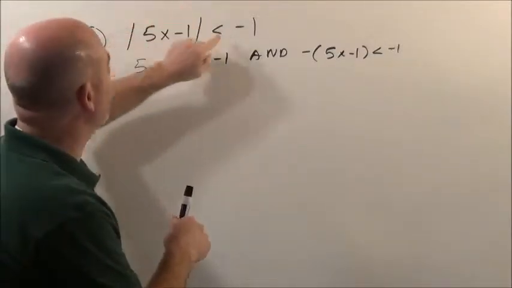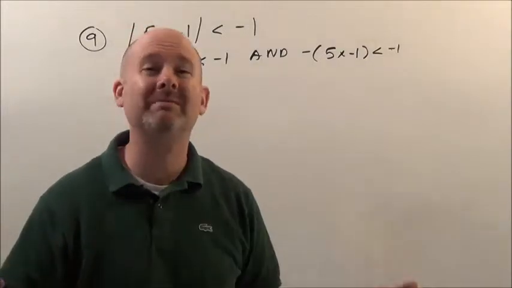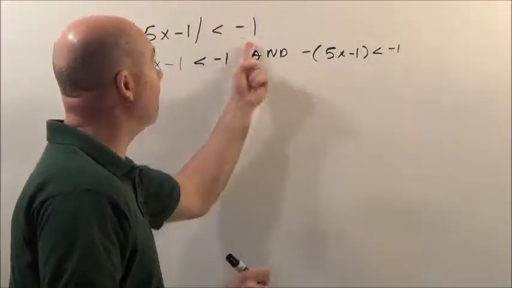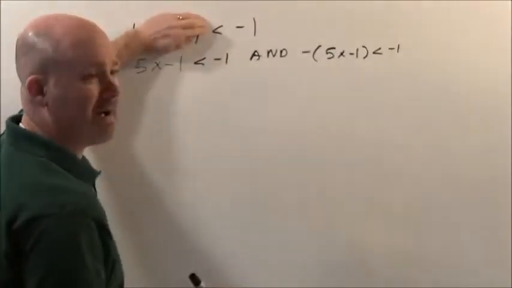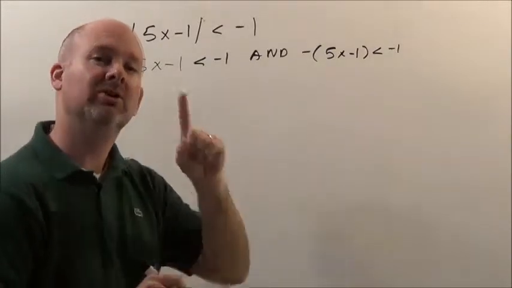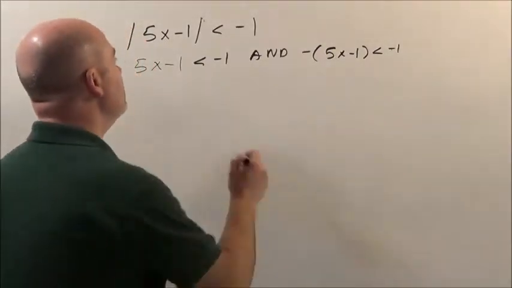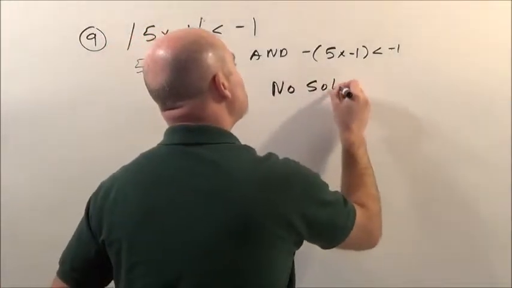Can a positive number ever be less than negative 1? A positive number is always going to be bigger than negative 1, not smaller than negative 1. There's no way negative 1 can ever be bigger than what's behind my hand. This can never happen. So we've got to say, this is the null set. Nothing works. There's no solution.